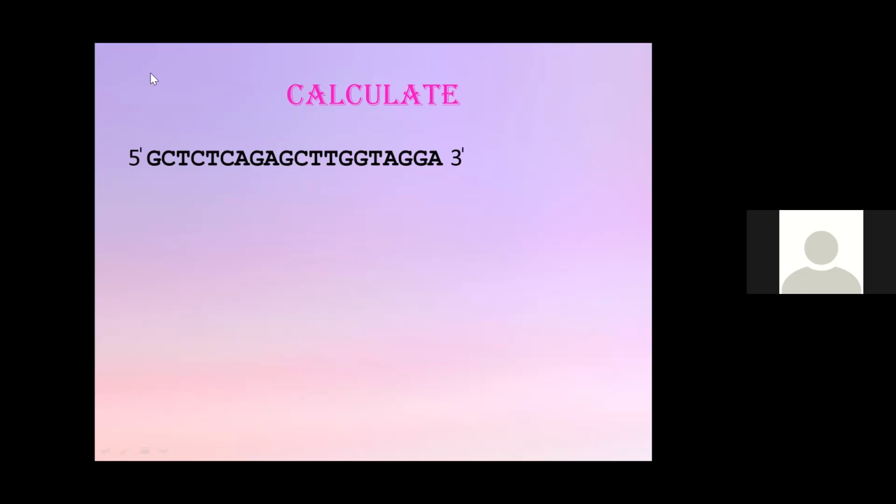Okay, I've received a question to show the calculation again. So I'm showing the other slide which helps you in calculating it.